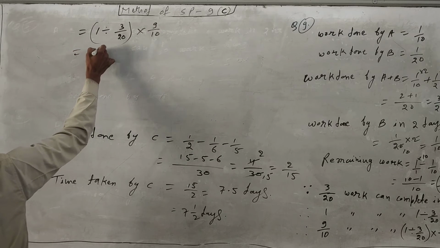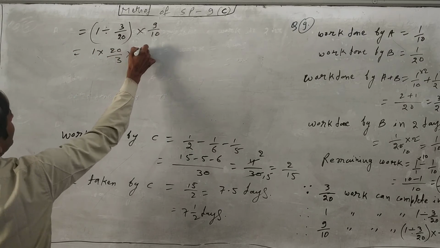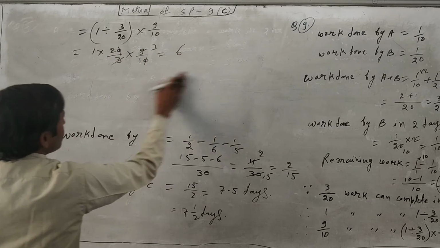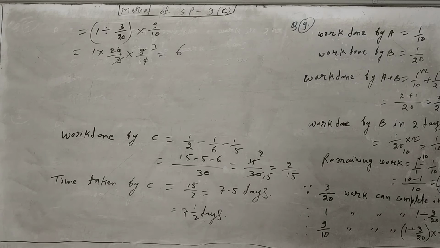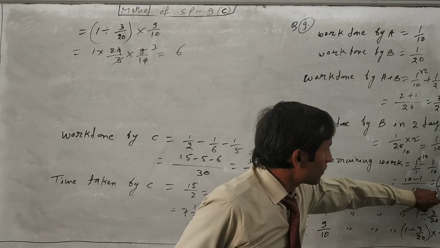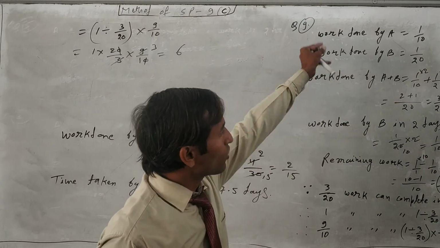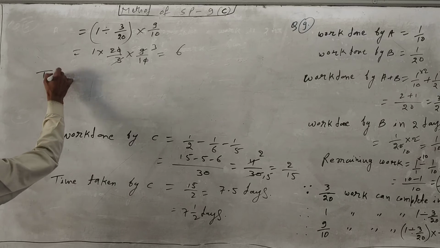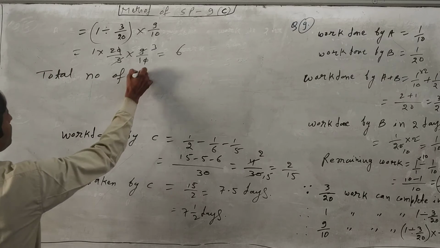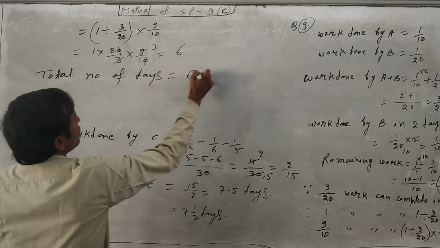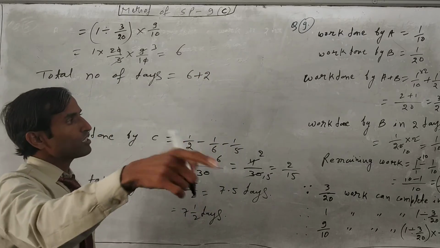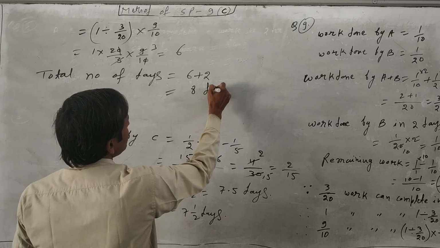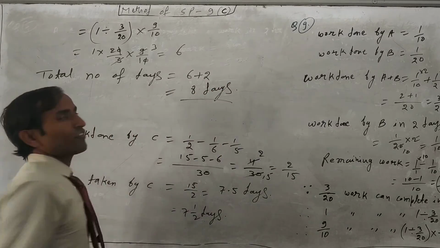So 1 into 20 upon 3 into 9 upon 10. 0 0 will cancel and then 3 to the 6. So 6 days they will take, they will finish this work if they will work together. Now remaining 2 days I already have find. So just total number of days it will come 6 plus 2, because 2 days B will alone work. So just I have written plus 2. So 6 plus 2, total number of days they will finish in 8 days. This is the final answer.